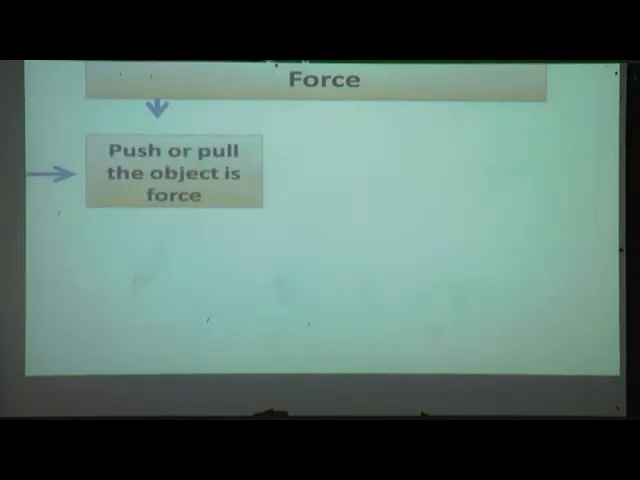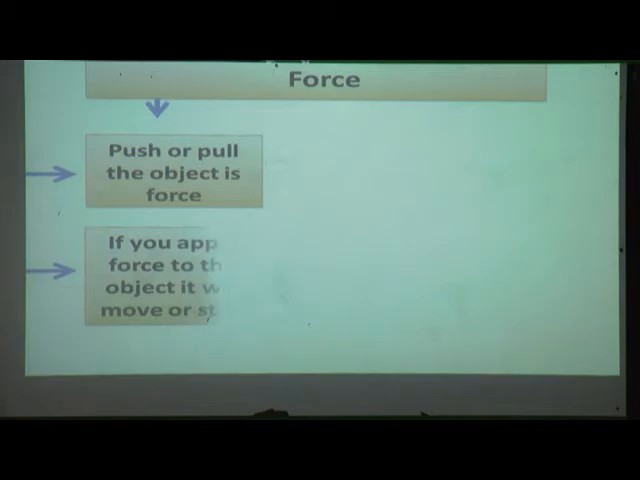Now we will see in detail. Force. Push or pull the object is force. Yes, when we apply the force, that time we push or pull the object. If you apply force to the object, it will move or stop. Means if you want to move the object, you have to apply the force, and if you want to stop the moving object, that time also you have to apply the force.